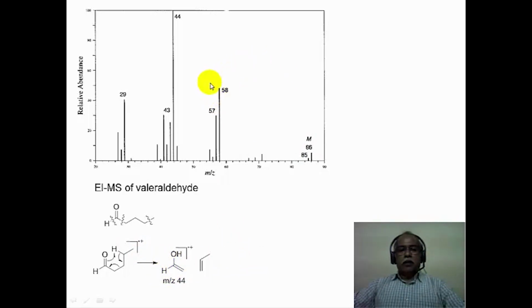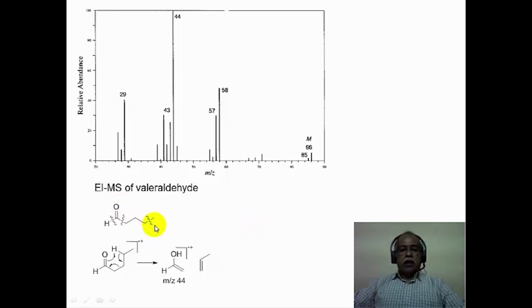The ion peak corresponding to 58 m/z corresponds to the delta hydrogen abstraction, where the hydrogen from this position is abstracted. The formyl loss is seen as a 29 peak, which corresponds to HCO. In fact, this alpha fragmentation results in HCO formation as the acylium cation in this particular case.